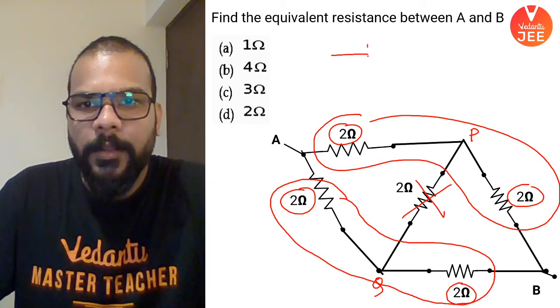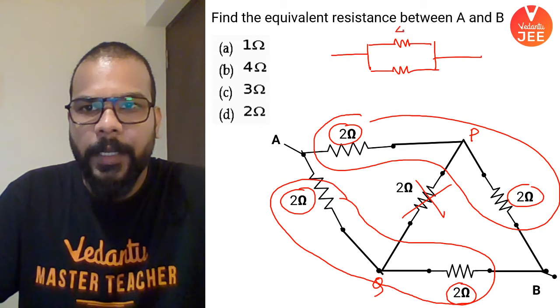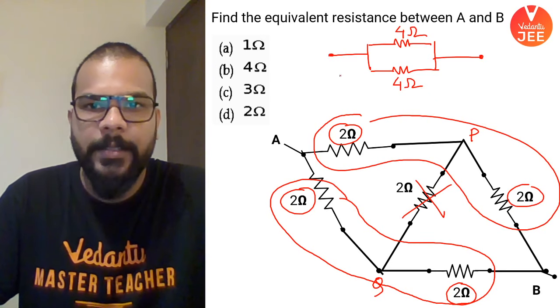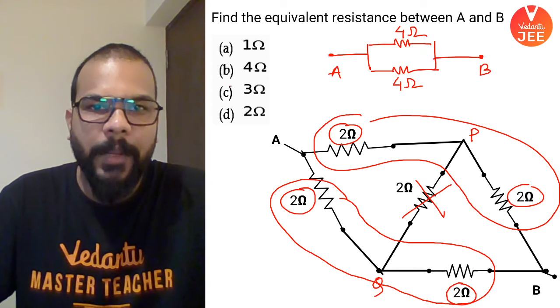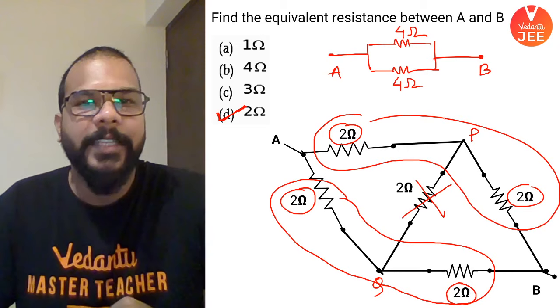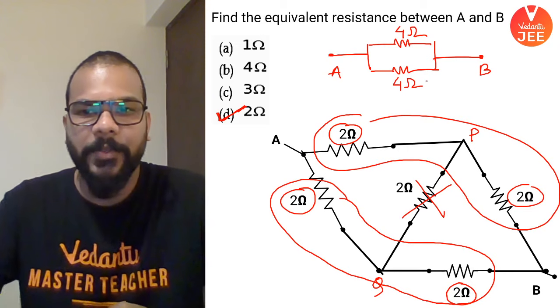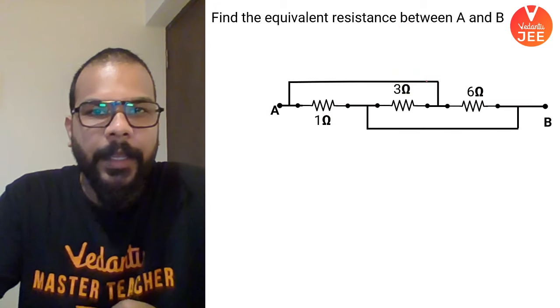So overall, the simplistic diagram looks like this. The upper branch 2 and 2 become 4 ohm and lower branch 2 and 2 become 4 ohm in series. And this is your point A and B, and 4 and 4 in parallel will become simply 2 ohms. Okay, I know now you are able to solve such questions on the tip of your fingers only. Cool, awesome. Now this one, guys.